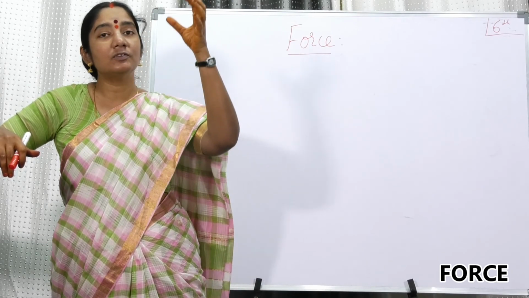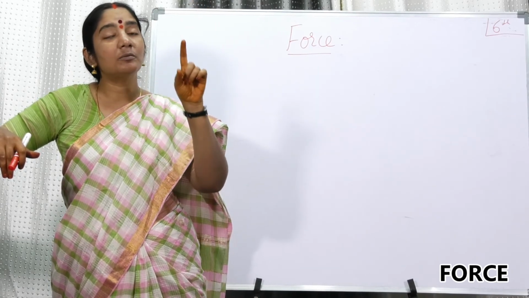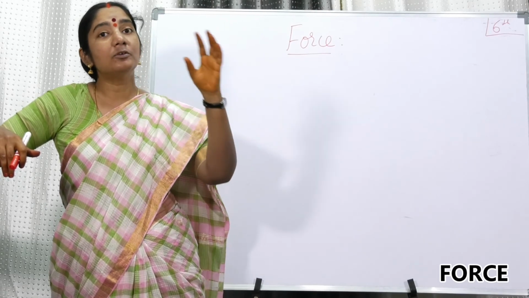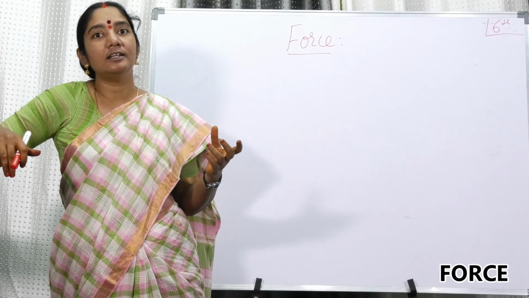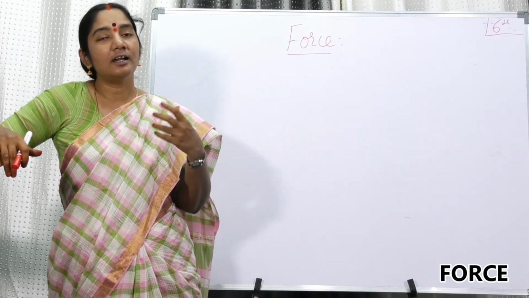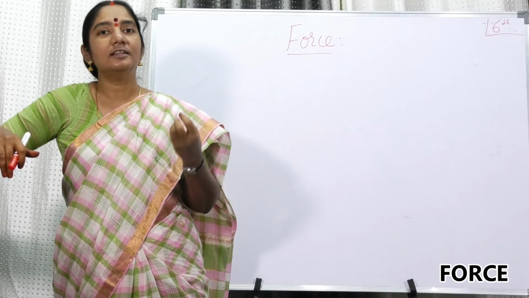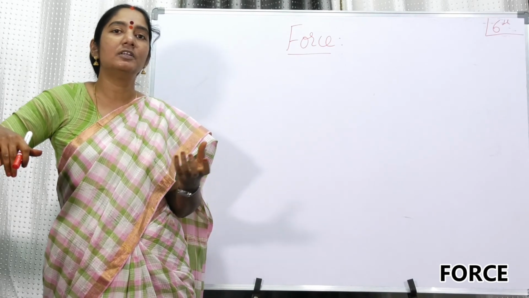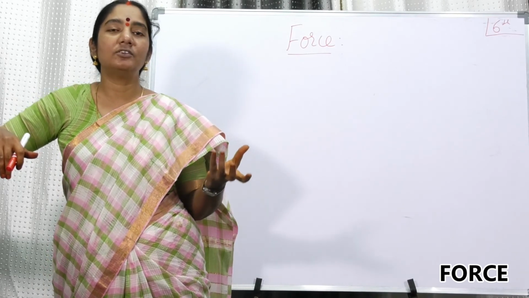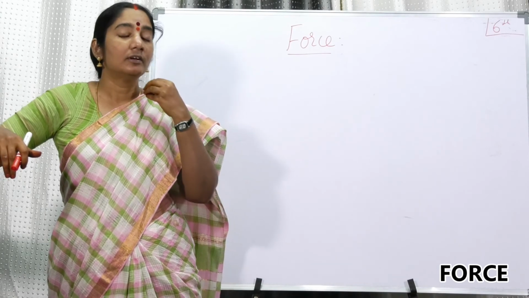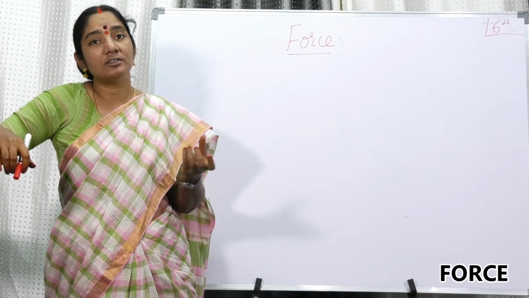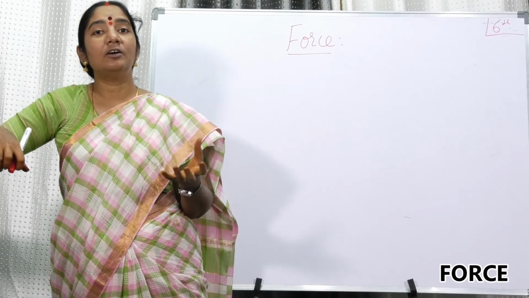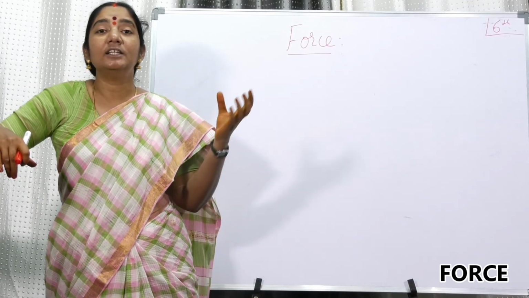So the same force which is acting on the apple is also acting on the moon, which makes the moon move around the planet Earth. So he started calculating the acceleration. He started observing the force. He did a great amount of research, and he gave the definition of force. He calculated the magnitude of force, and he told that the gravitational force exists throughout the